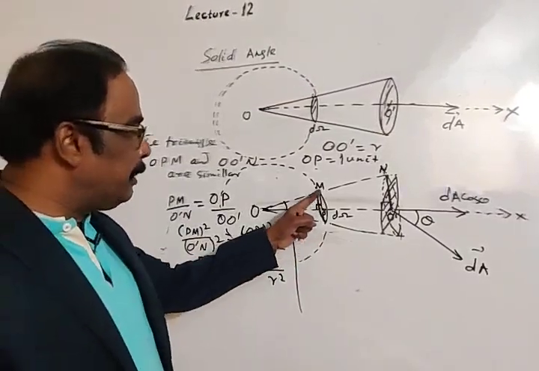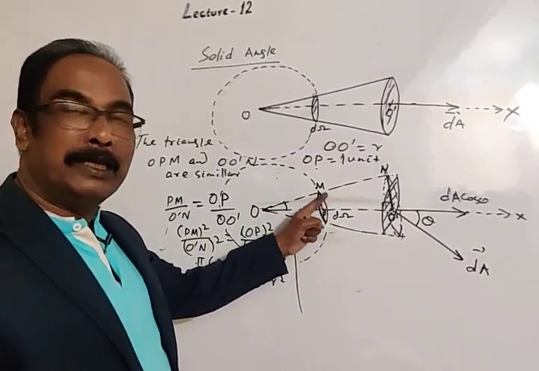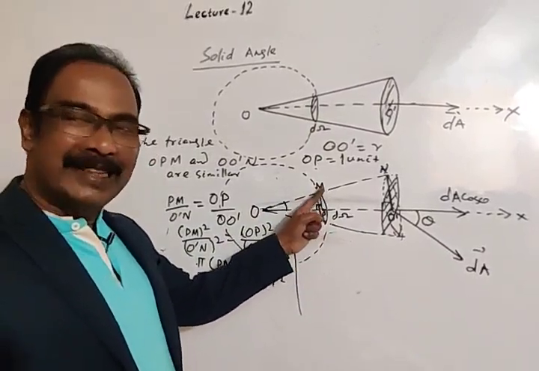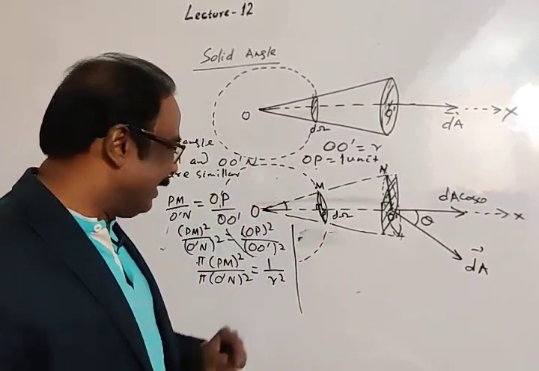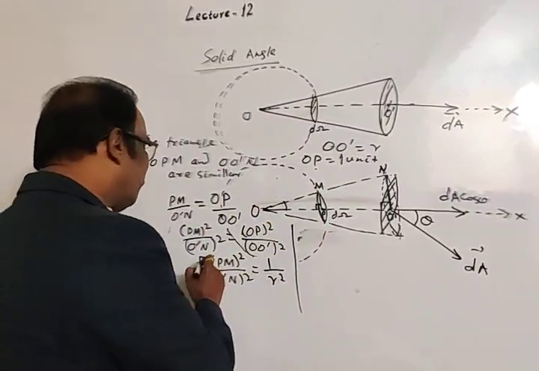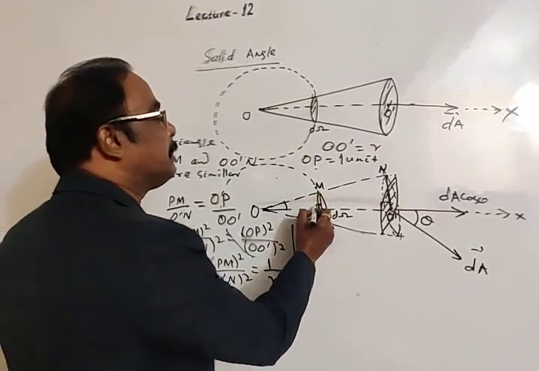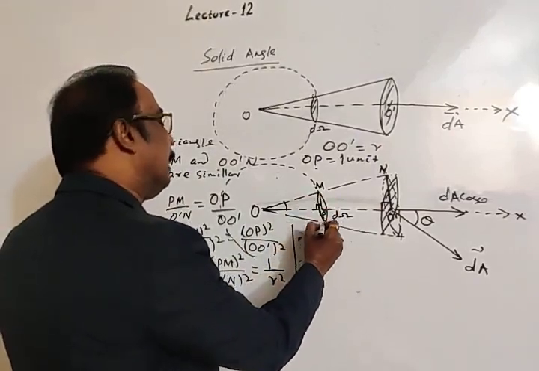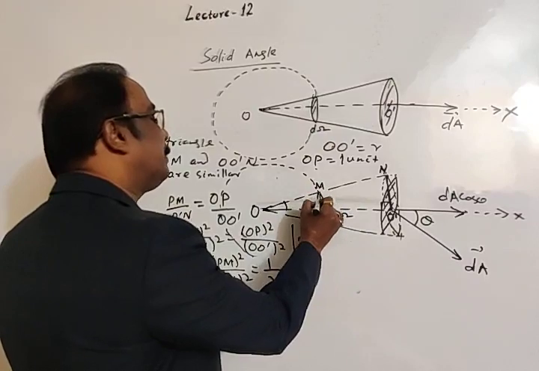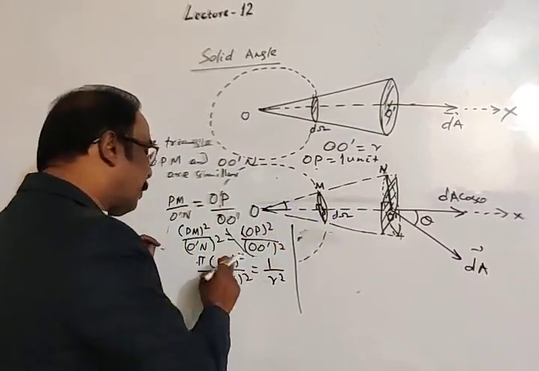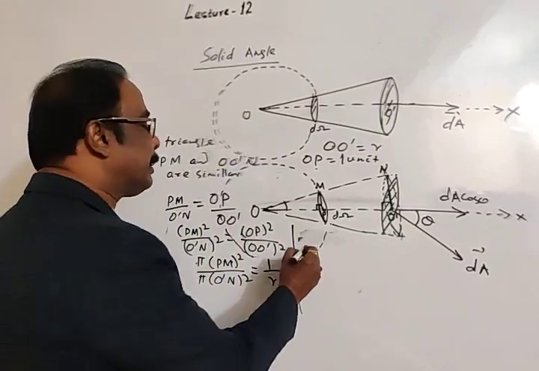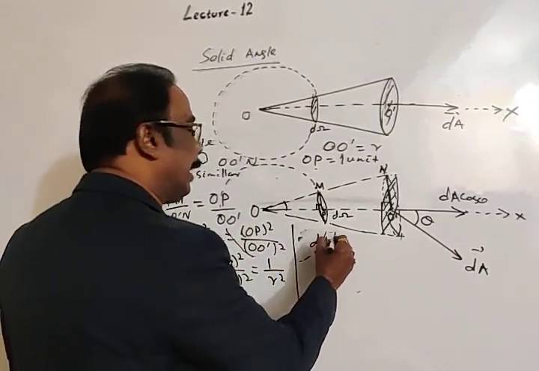See students, PM is the radius of this elemental circle which is a part of this imaginary sphere. Then we may write pi into PM square, where PM is the radius, so pi R square, pi into square of radius. Let's take it as dA dash.